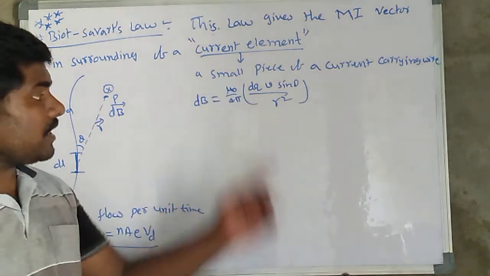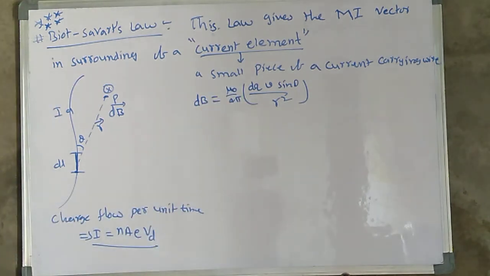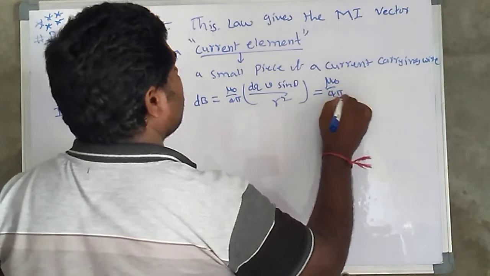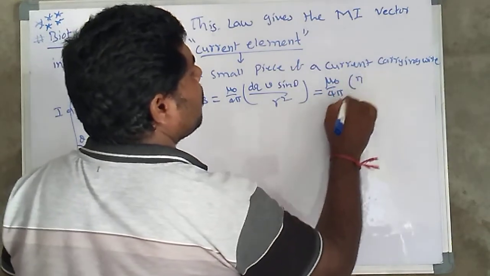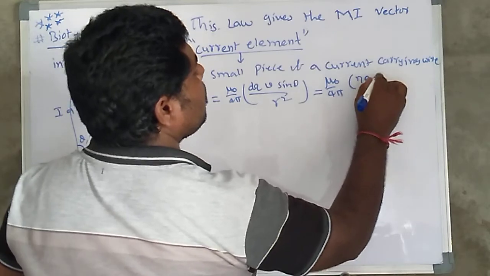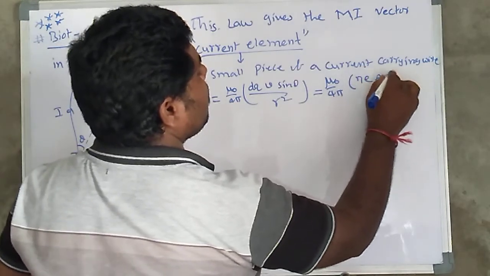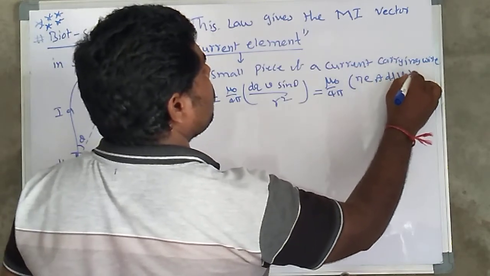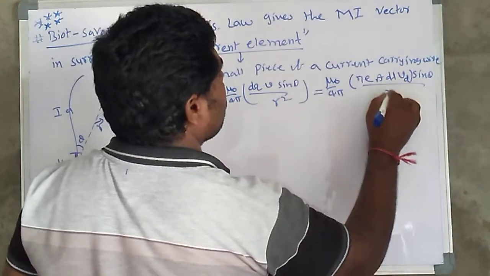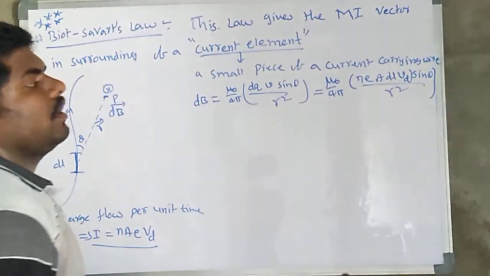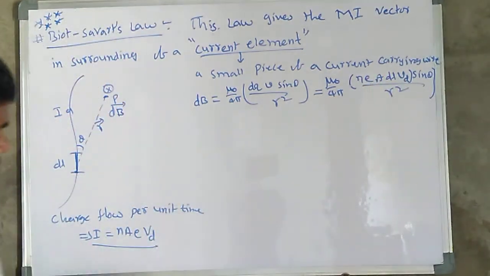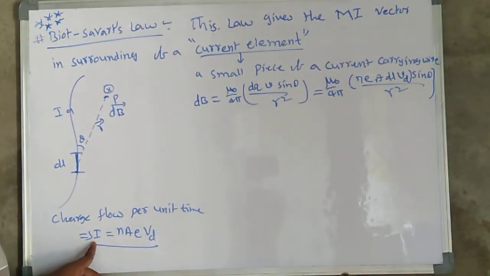Here dq is nothing but mu naught by 4 pi into n, the number of electrons, into area into small element dl, which is nothing but volume, into the velocity, which is nothing but drift velocity, into sin theta divided by r square. Here n into e into A into drift velocity is nothing but the charge flow per unit time.